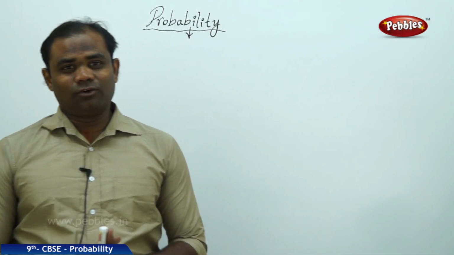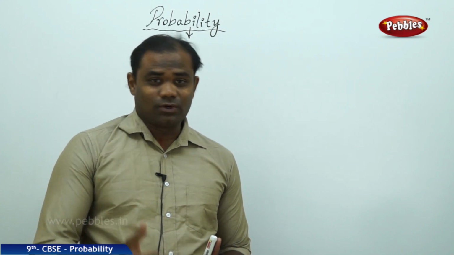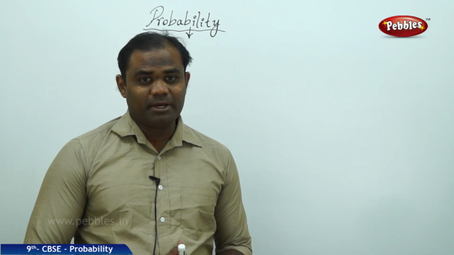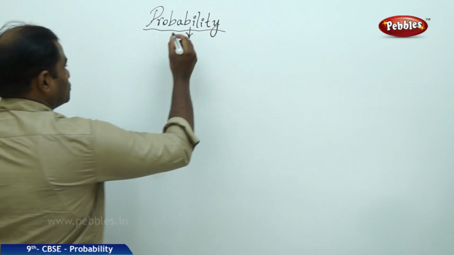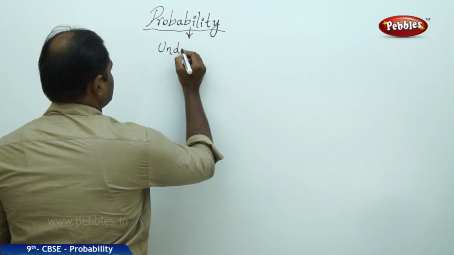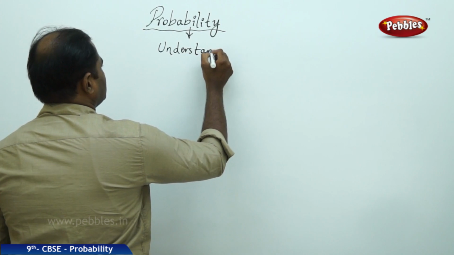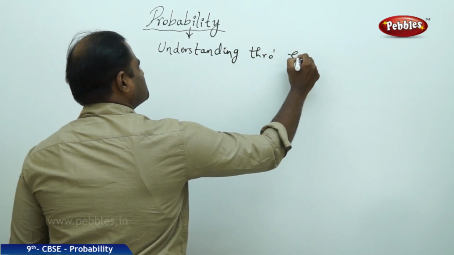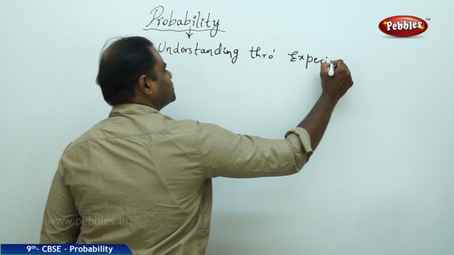Now let's see how mathematics has come to the assumption that when a coin is tossed, there are 50% chances of getting either a head or a tail. This is purely based on an experimental approach. So, understanding probability through the experimental approach.